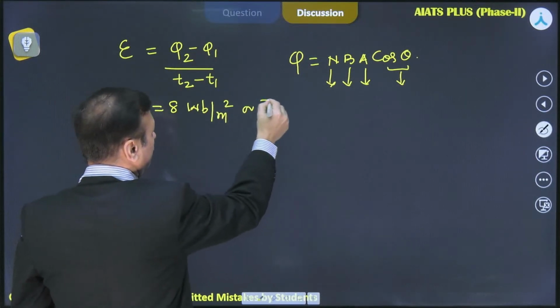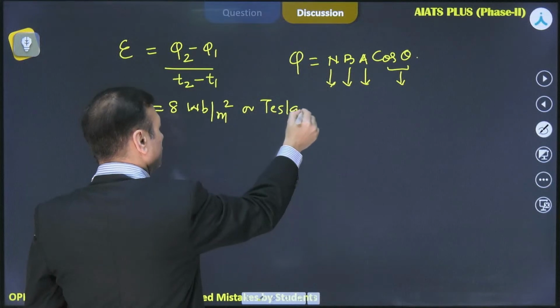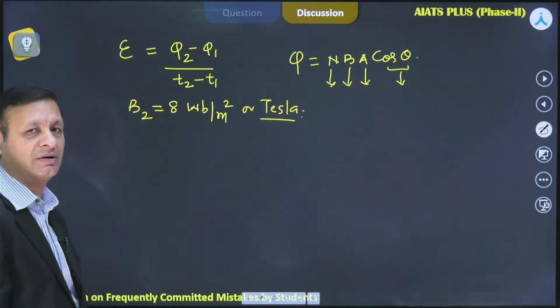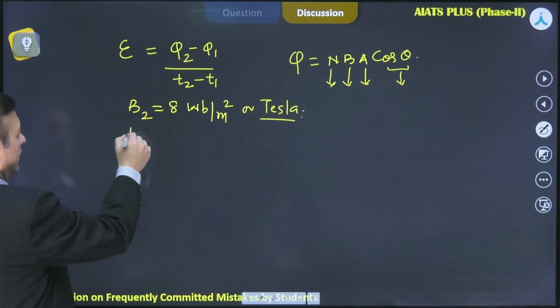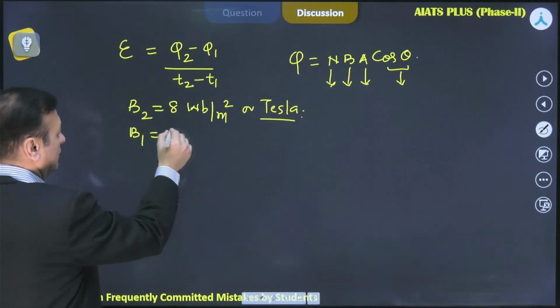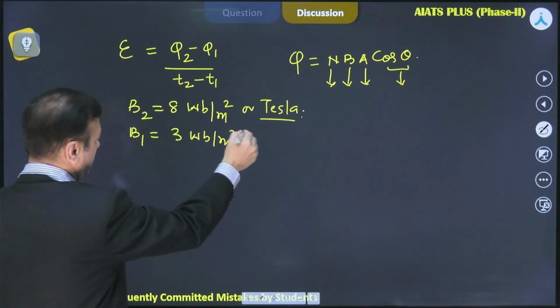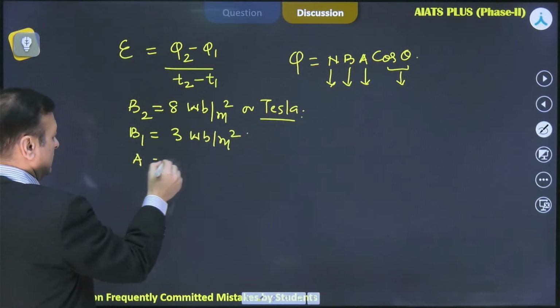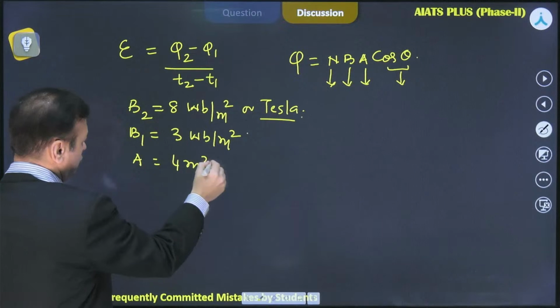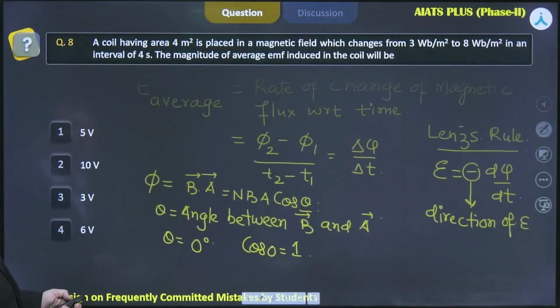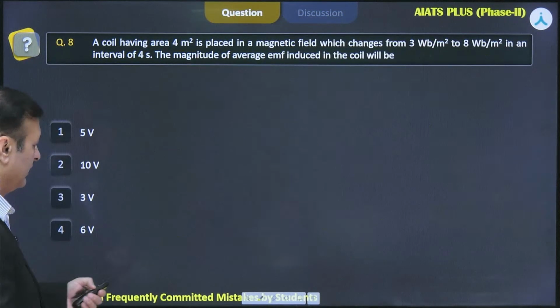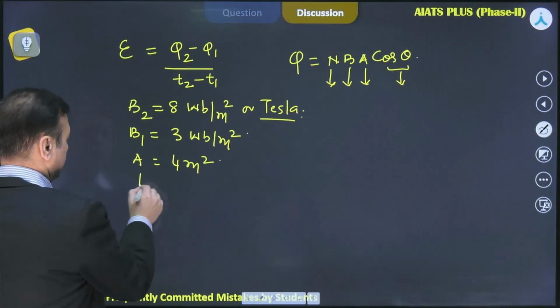The other unit, I am just helping you to remember, may be Tesla also, and your B1 was 3 Weber per meter square. Then the area is 4 meter square and time is 4 seconds.